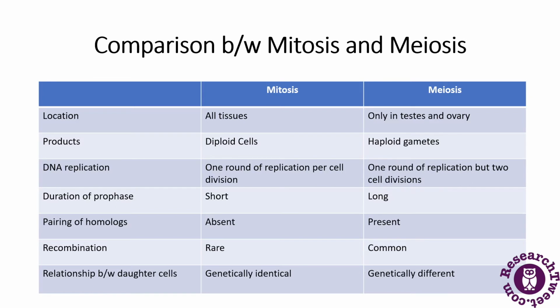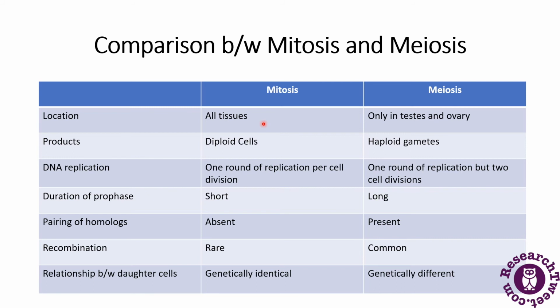Next we will discuss the difference between mitosis and meiosis. Here we have given some parameters for differentiating mitosis and meiosis. If we talk about location, mitosis happens in all tissues, and the daughter cell is genetically identical to the parent cell.